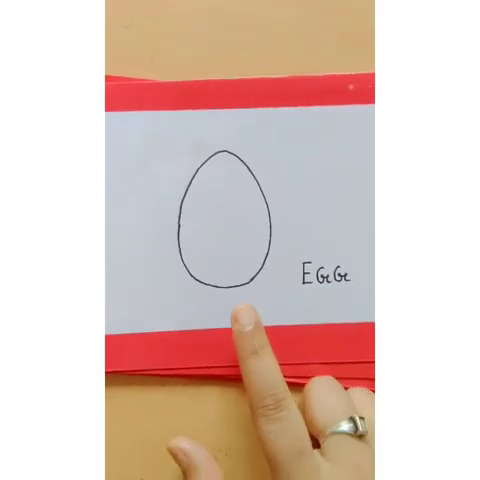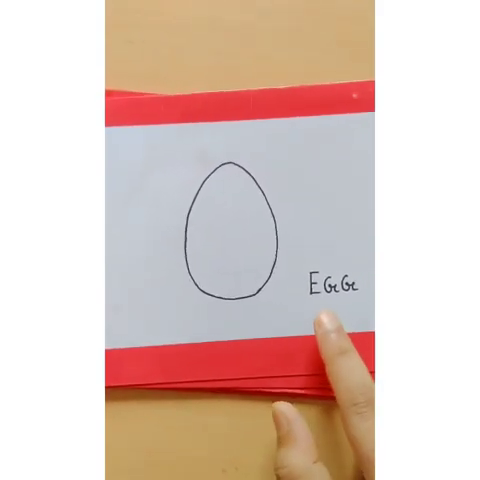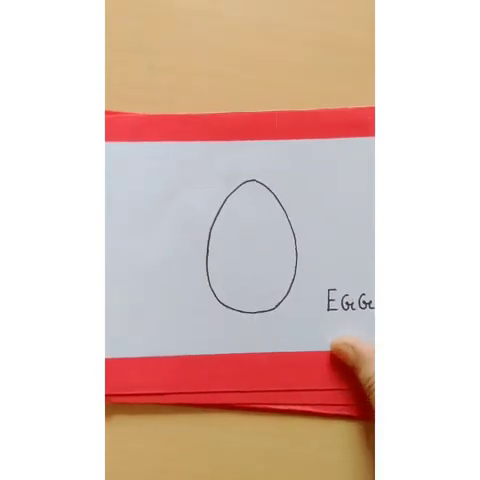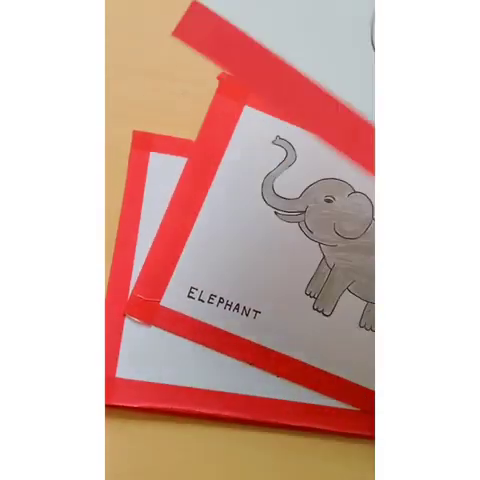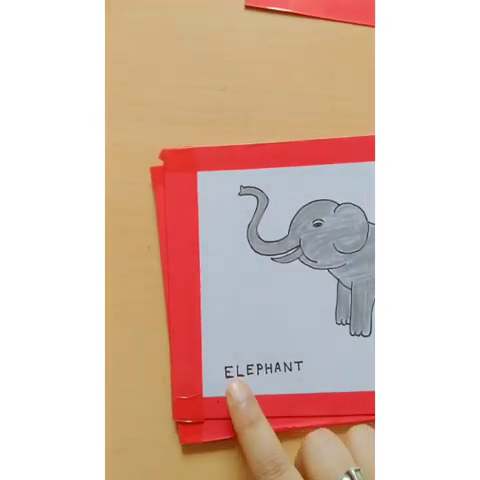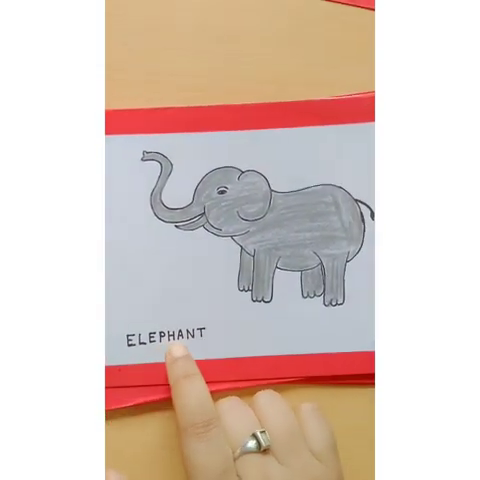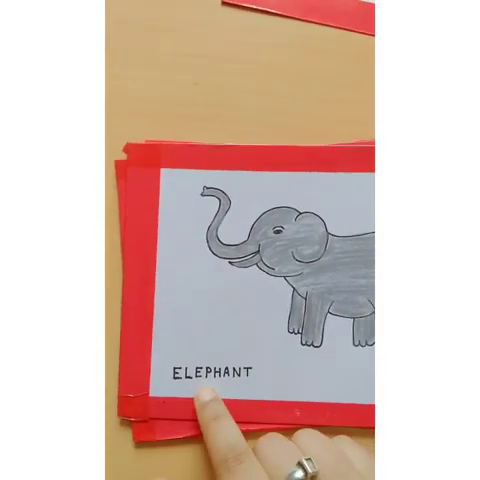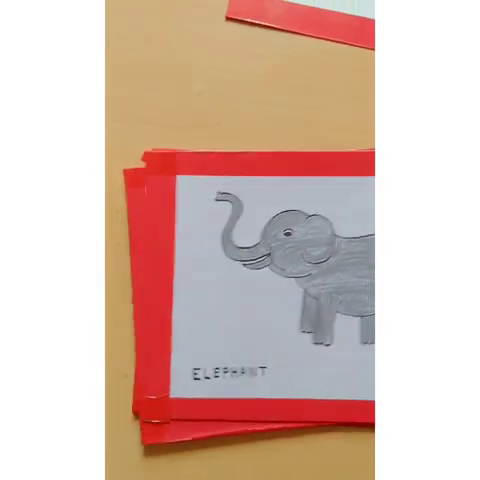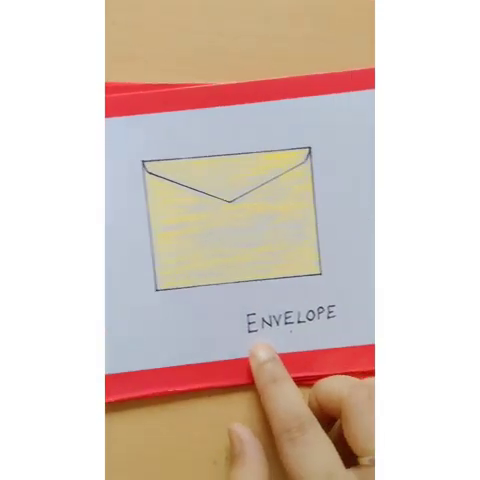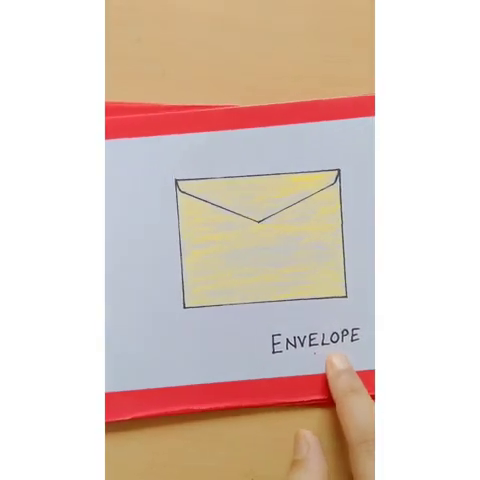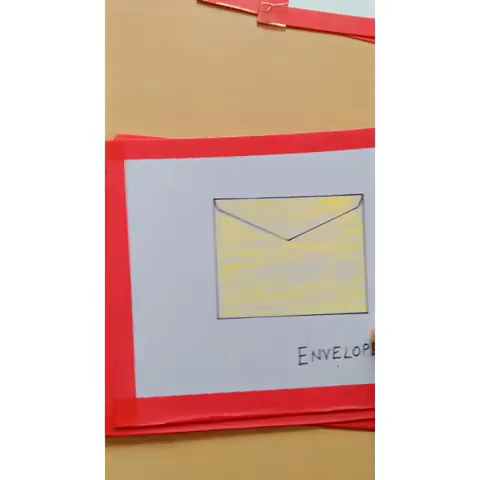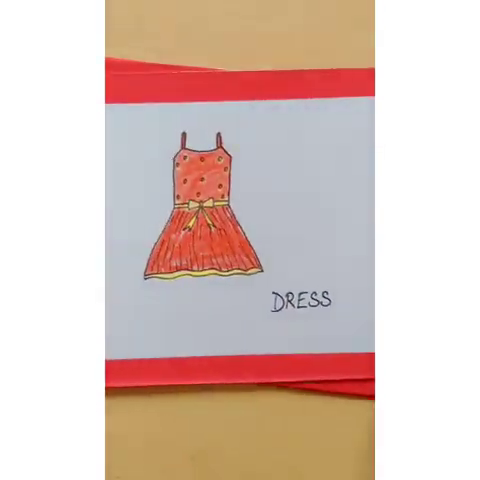What is the first picture? Egg. E-G-G. Egg. What is the next one? E-L-E-P-H-A-N-T. Elephant. E-N-V-E-L-O-P-E. Envelope. What is the next picture?